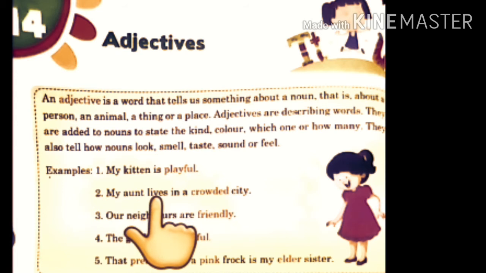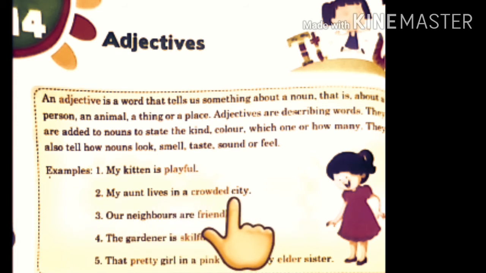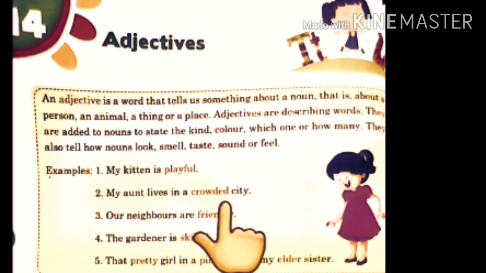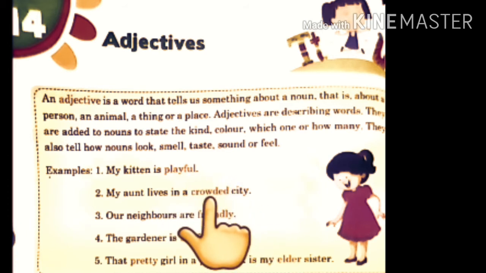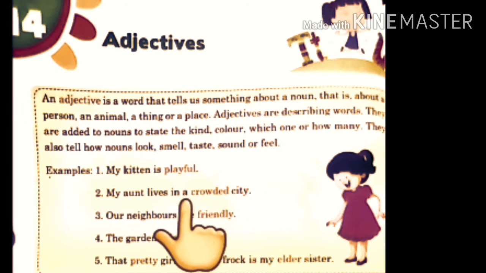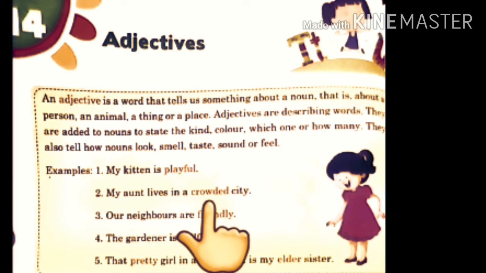My aunt lives in a crowded city. City is a noun. And the word describing the city is crowded. How is the city? Crowded. So this word crowded is describing the city. That's why crowded is an adjective.